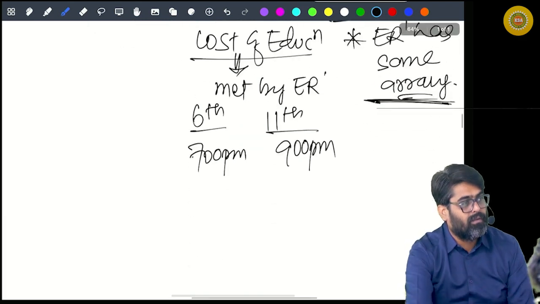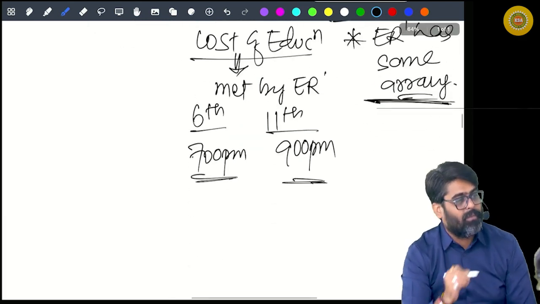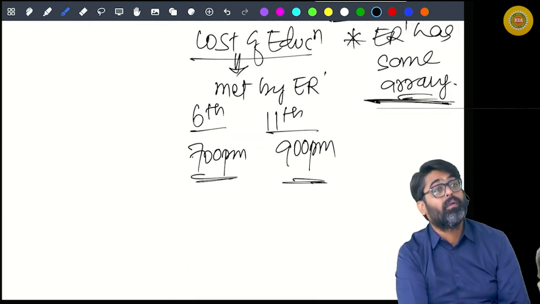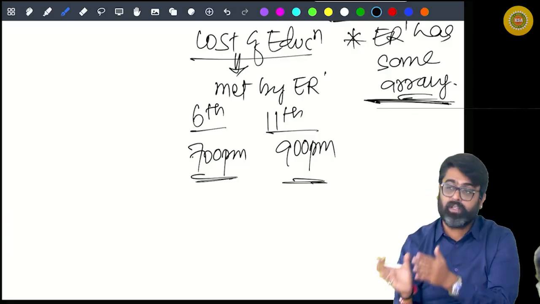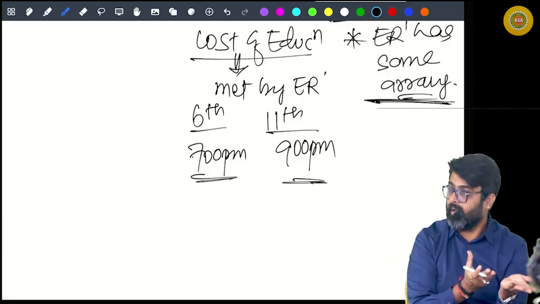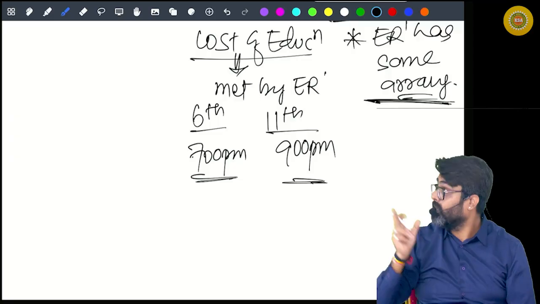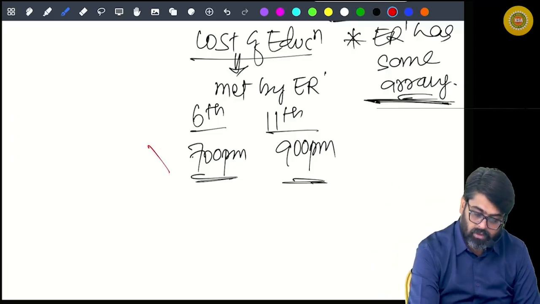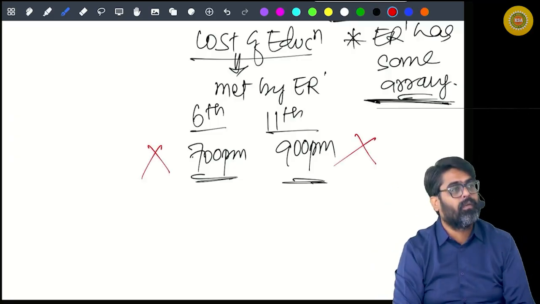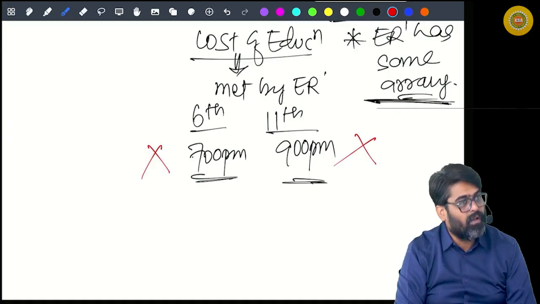Don't you think that this is a benefit to the employee? Yes or no? The cost which the employer is meeting, is this the benefit to the employee? No, this is not the benefit. Why? Simple.